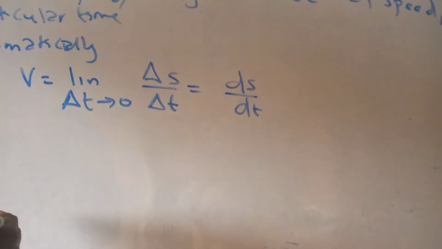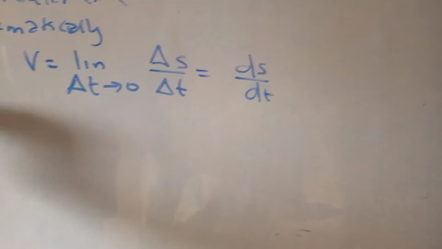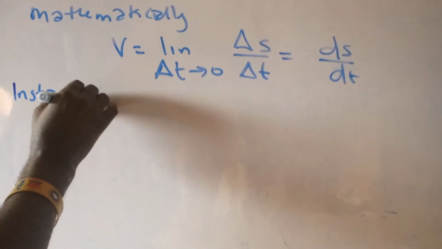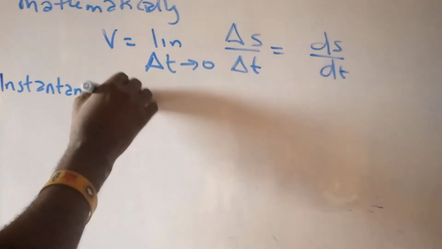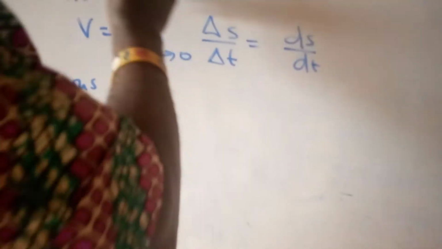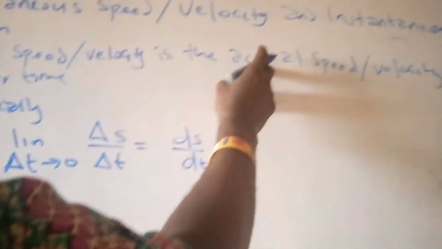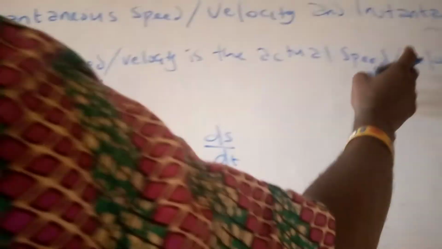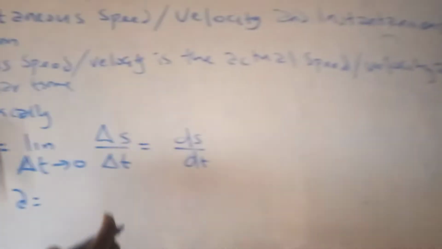For acceleration, let me quickly write for instantaneous acceleration. It has the same definition. Instantaneous acceleration is just the actual acceleration at a particular point in time.